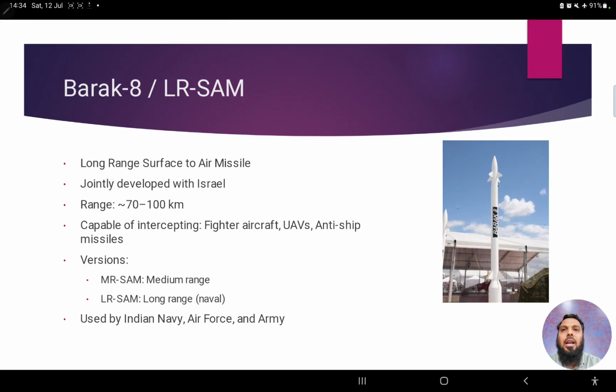Then next we have Barak 8 missiles. These Barak 8 missiles are also basically long range surface to air missiles as far as range, but generally the Akash as well as the Barak, we intend to use for medium range. The Barak missile is jointly developed with Israel, right?